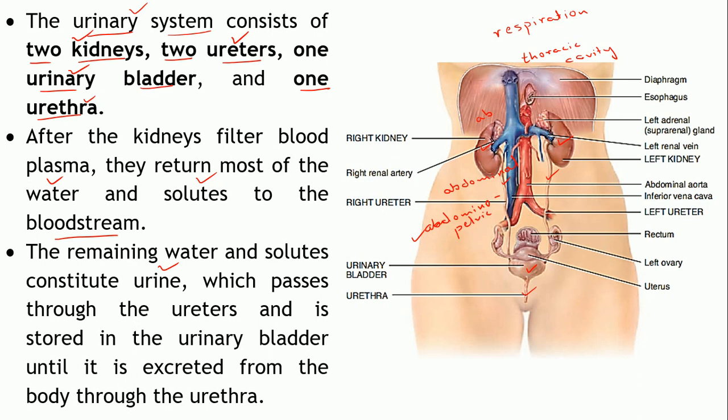Okay, so, whatever urine is produced by these kidneys, it will be passing through these ureters, it will descend downwards towards the urinary bladder. This is the urinary bladder, that is the uterus. This is actually the system which is shown in a female. Okay. So, this is your urinary bladder, into which the ureters will carry the urine. So, the urinary bladder will store it temporarily.